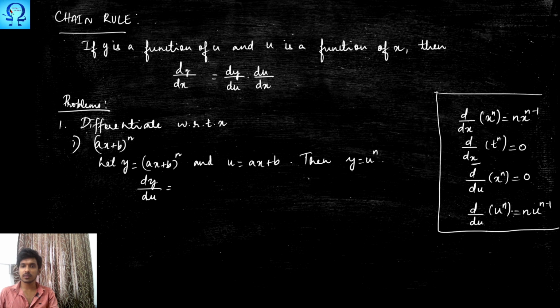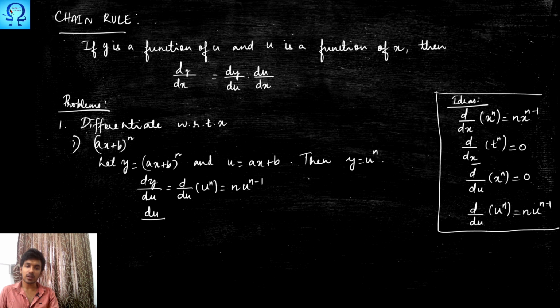So let me leave this as it is. Okay, these are some ideas for better understanding. Here, what is dy/du is d/du of u^n. So this happens to be n times u^(n-1).